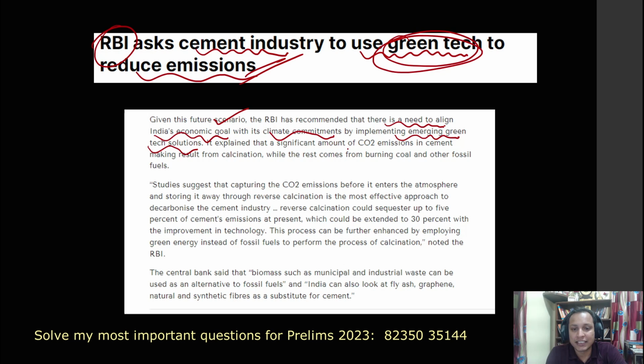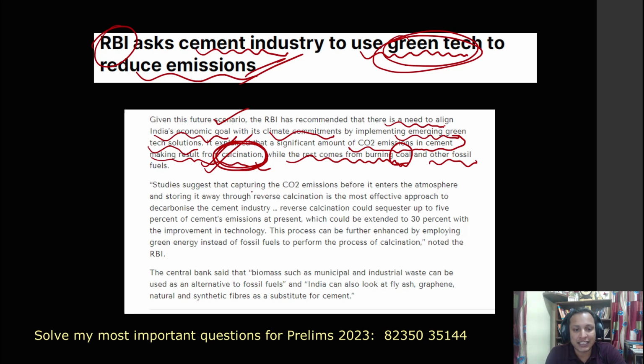It explained that a significant amount of CO2 emissions in cement making results from calcination. Calcination is a process where we make cement, and a lot of carbon emissions is emitted because of this calcination, while the rest comes from burning coal and other fossil fuels.